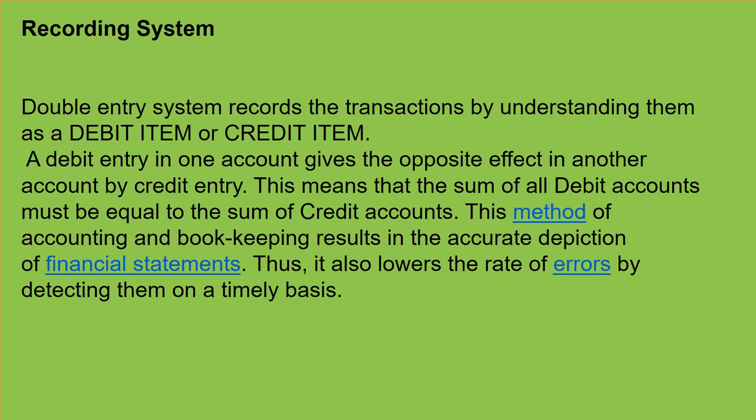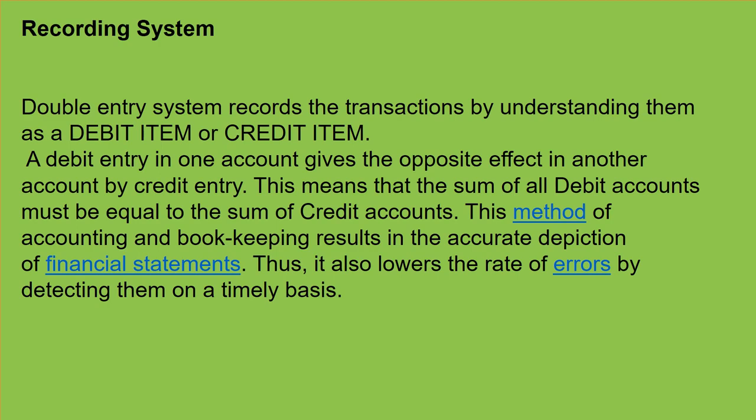So a debit entry in one account gives the opposite effect in another account by credit entry. They are saying if one entry is debited in one account, definitely that item should be credited in another account, so that double entry system should prove equal.